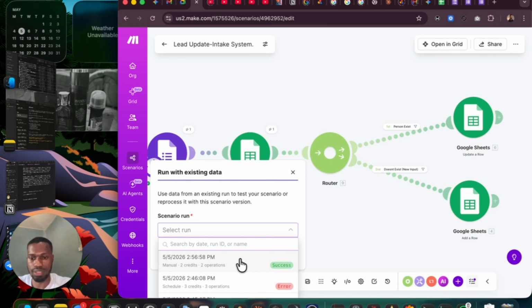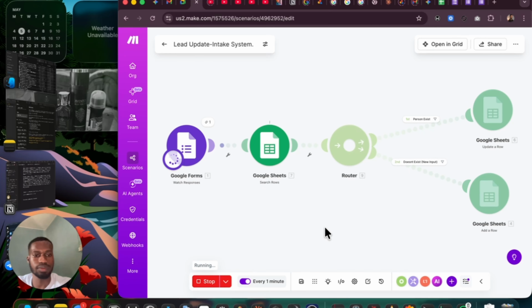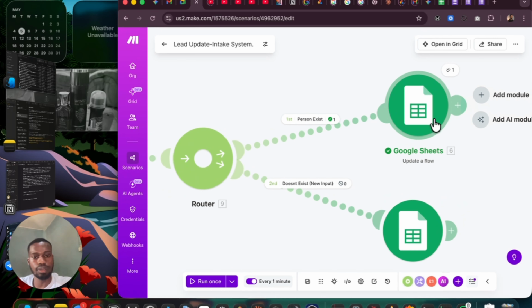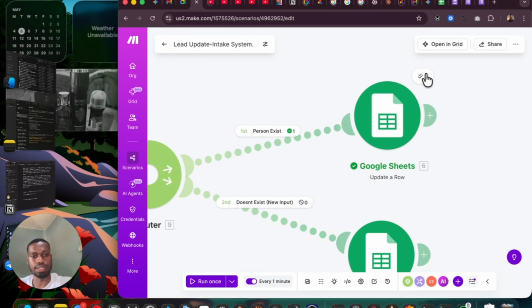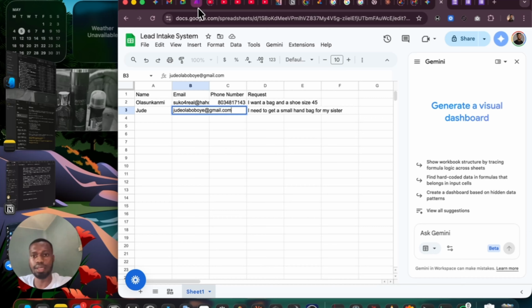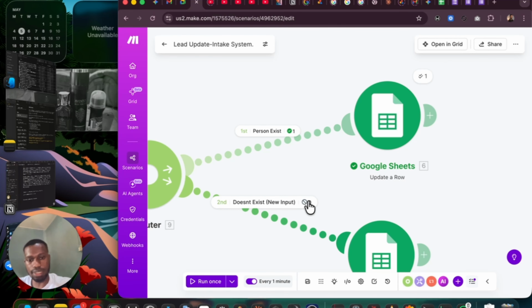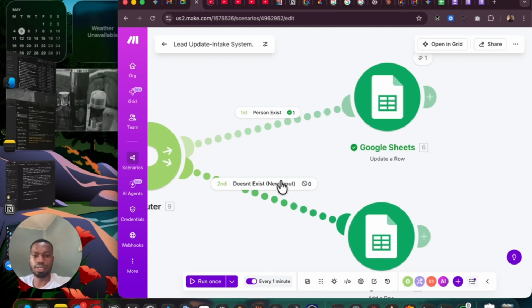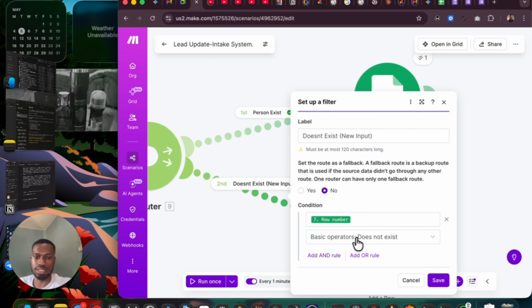So let's have this in and run once. So you can see this one ticked. What you see here is that this one brought out a tick, and it also brought out a tick here, which means this person exists, and it's true because I already exist here. This is my email. That is why that is working. But this, you can see, is on 0 and nothing came up because it did not pass the filter. That means the person exists, but I said if row number does not exist is when it should come true.